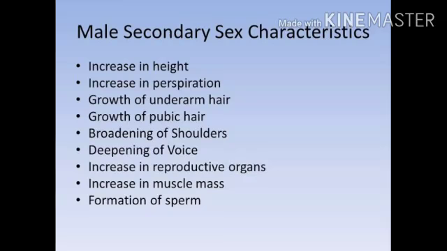Then the next point is the increase of the reproductive organs. I'll show you the diagram of the reproductive organ of male also. Next is increase of muscle mass. Now you might have seen how the muscle increases in male with an increment of age. And then formation of sperms. Now these all are the male secondary sexual characteristics. Now before we end up here, let me show you a picture where you can see an Adam's apple.